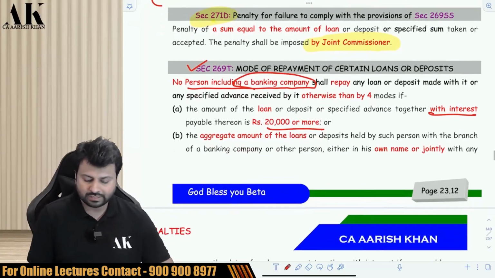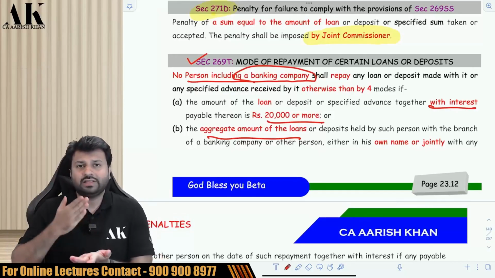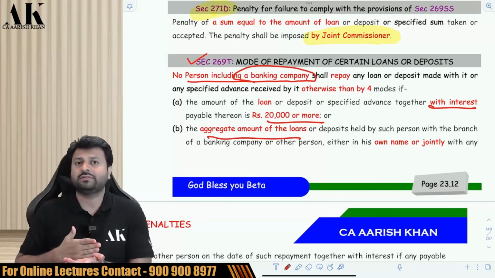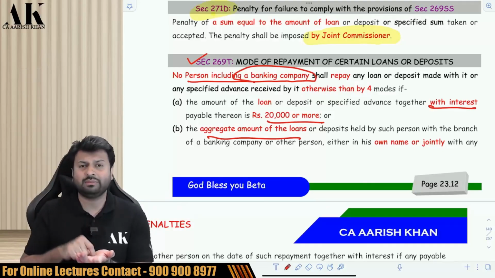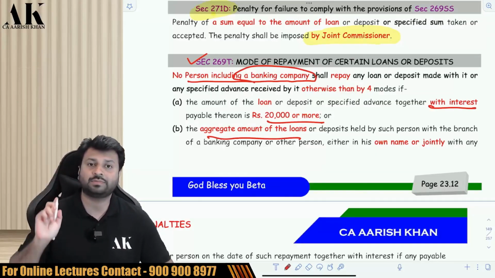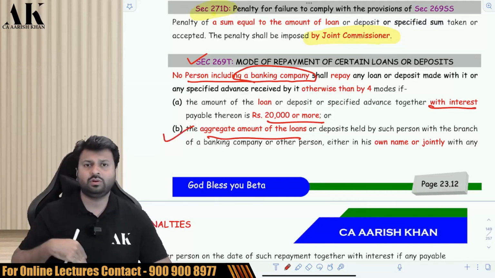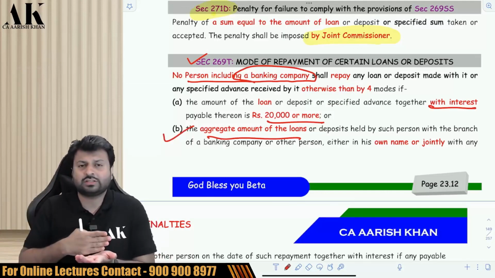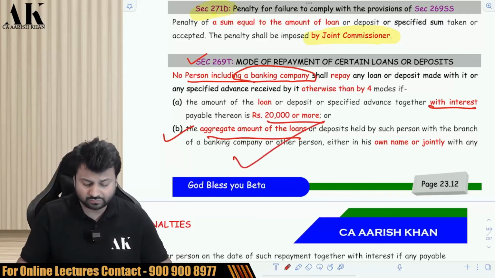Check it, please. Similarly, here also, if I have taken a loan of 1 lakh rupees from you, now if there is an outstanding of 20,000 or more in my books of accounts in your name, then I cannot repay a single penny in cash to you. I am not allowed to repay cash to you, the way it was in 269SS. So if you have given me a loan of 1 lakh rupees, because there's already an outstanding of 20,000 or more in my books of account, I cannot repay a single penny in cash. This is what point number B has to say.